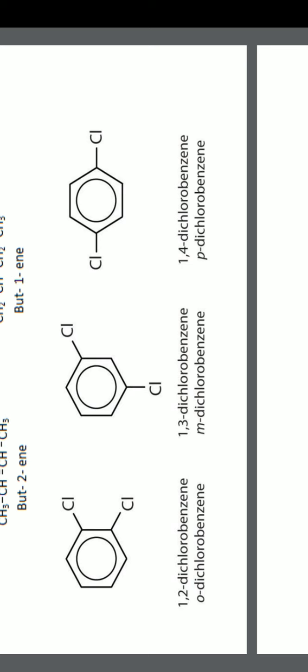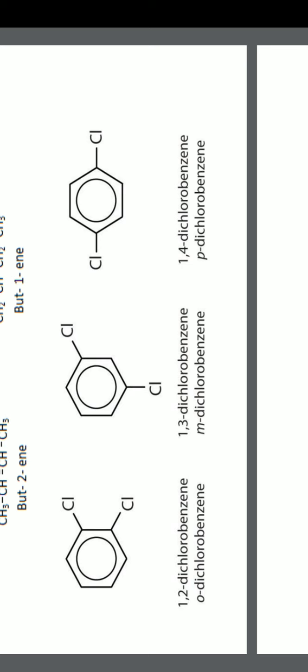We can see this: 1,2-dichlorobenzene, that is the 2 chlorine substituents on benzene are at positions 1 and 2. This is also called ortho dichlorobenzene, whereas in meta dichlorobenzene the positions are 1 and 3. So the position is changed.